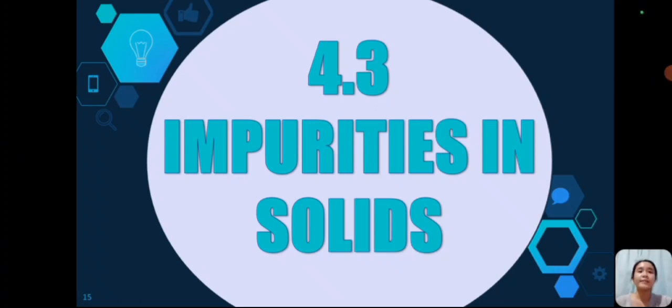4.3 Impurities and solids. When we say impurities and solids, it is something foreign that is not supposed to be there. Example, sa isang pure at malinis na tubig, kapag nalagyan ito ng dumi, that dumi causes impurity. Similarly sa solids, ang mga impurities na ito yung mga substances that are mixed or nahahalo kahit hindi naman dapat sila nabibilong doon. And ang mga impurity na ito is nakaka-affect sa properties ng isang material.